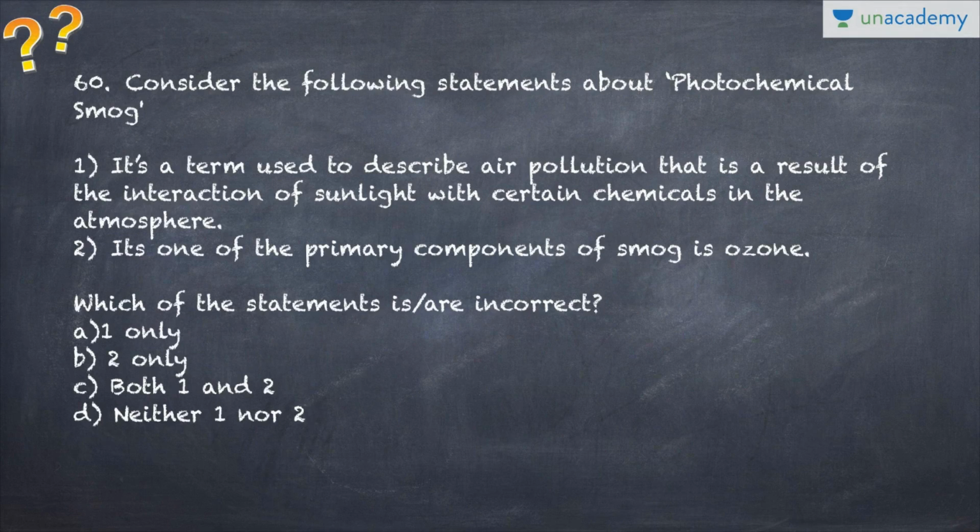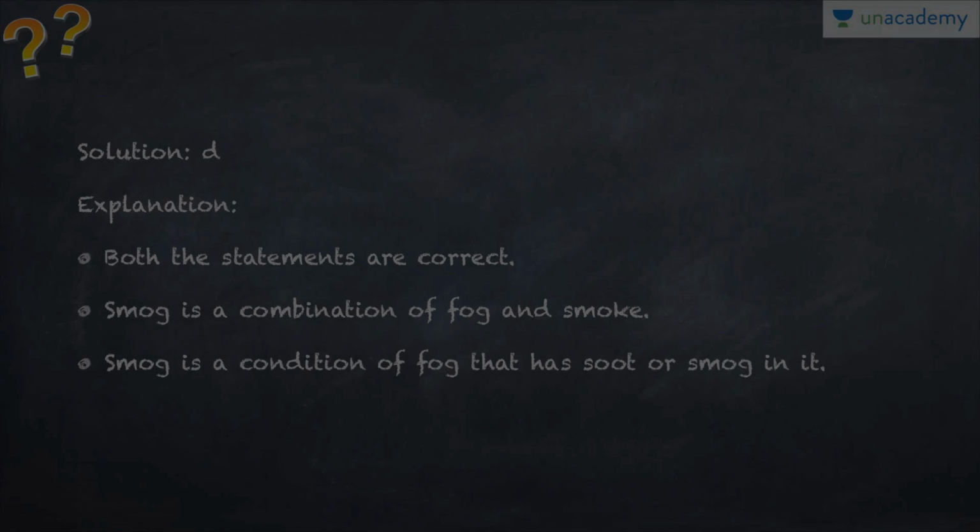All right. So the next thing regarding photochemical smog, an important concept from NCERT books. It is a term used to describe air pollution that is a result of the interaction of sunlight with certain chemicals in the atmosphere. And it is one of the primary components of smog in ozone. Which of them is incorrect? So D, neither of them are incorrect because both of the statements are correct. These are self-explanatory concepts mentioned in your NCERT textbooks.